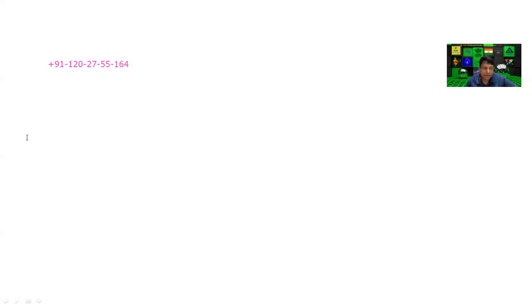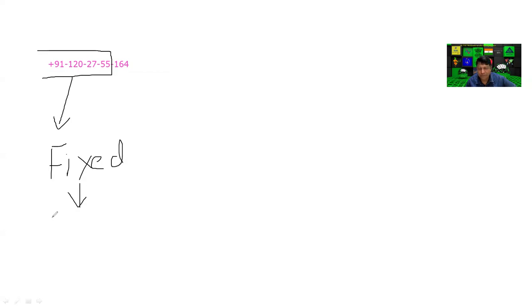So now any telephone number from the start is divided into two parts. This is the first part, known as the fixed part. And with the help of the fixed part, we can identify where this telephone number is, which location. This location is Rajnagar, that is Ghaziabad. This is the LTTC center. Next 3 digits.